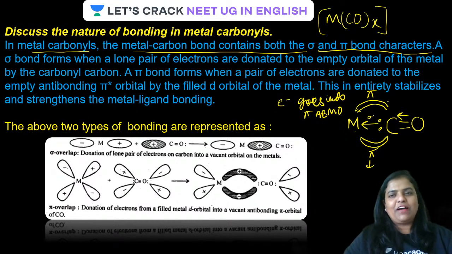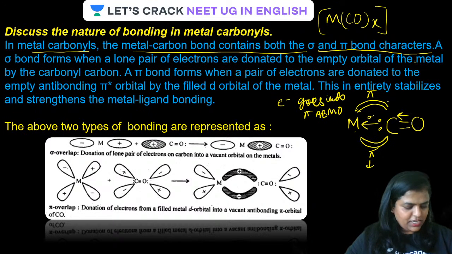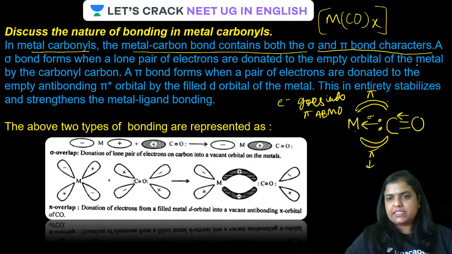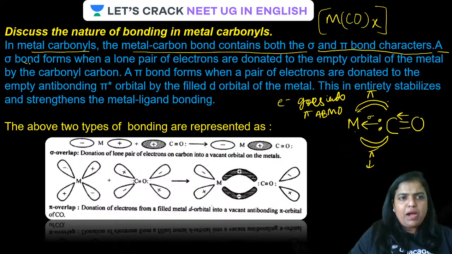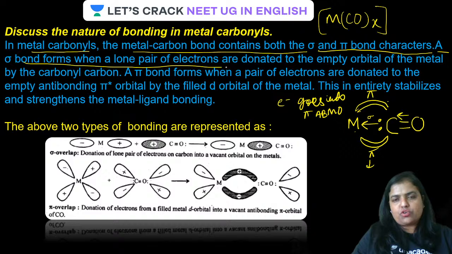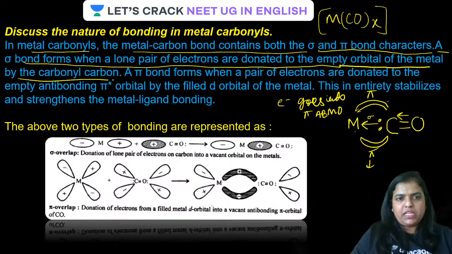Okay, guys, have a look at the screen. Is that clear, Janvi? Now have a look at the screen. So, guys, it is very clear that from ligand to metal, there is the sigma bond, and from metal to ligand, it forms a pi bond. Is that clear? So, let us read this. A sigma bond forms when a lone pair of electrons is donated to the empty orbital of the metal by the carbonyl carbon.